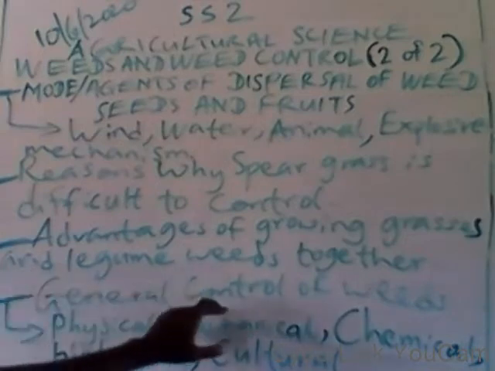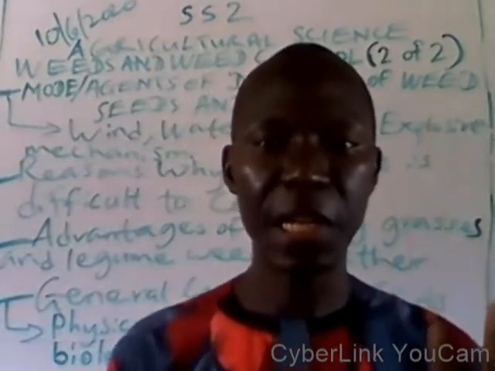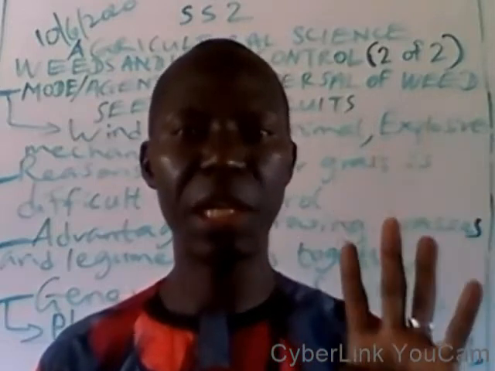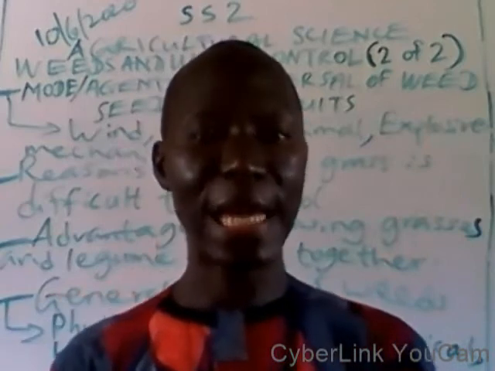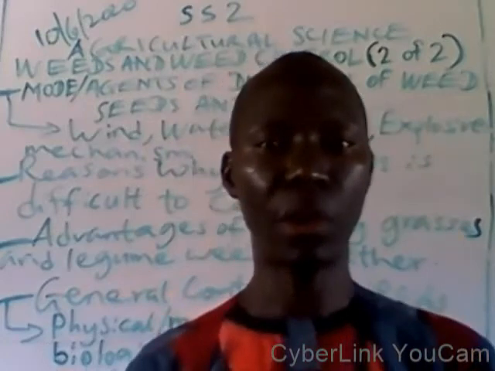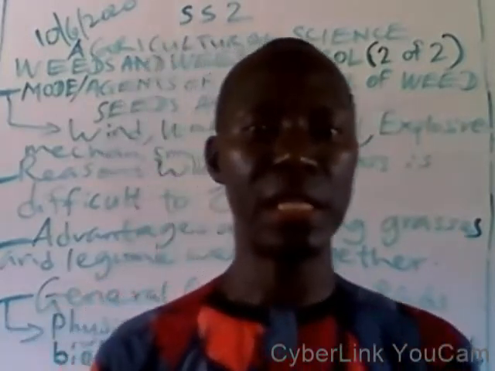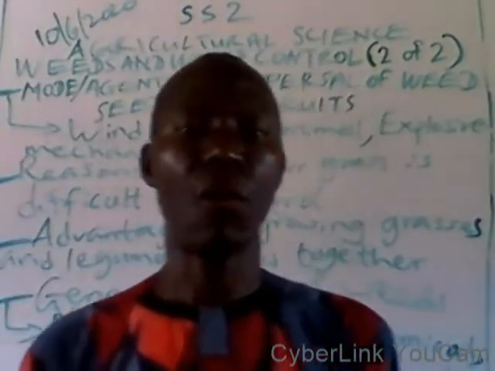Now let us look at general control of weeds. We have four main general control methods of weeds. One is physical or mechanical control. 2, chemical control. 3, biological control. And the fourth one is cultural control.